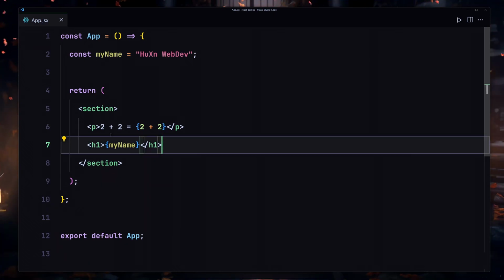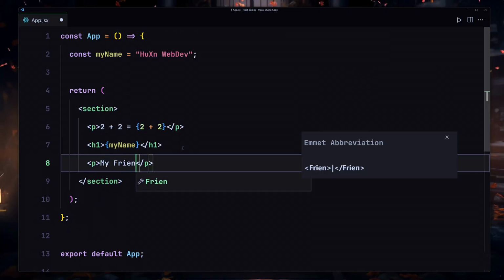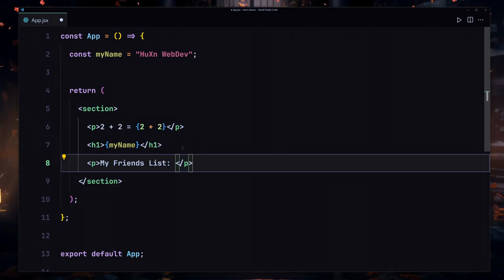We are not limited to just rendering expressions and variable names. We can also provide arrays if we want to. So I'll create a paragraph, and I'll say my friends list, and inside this paragraph, I'm going to first open and close my JavaScript world, and inside there we are going to create our array, which will say Alex.